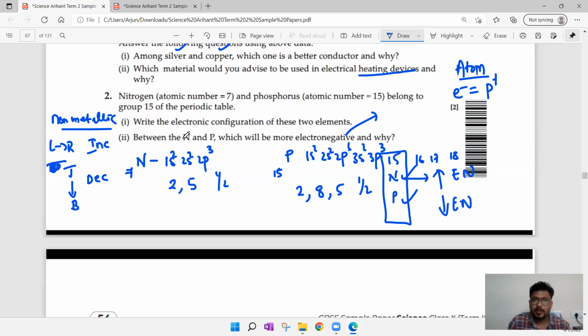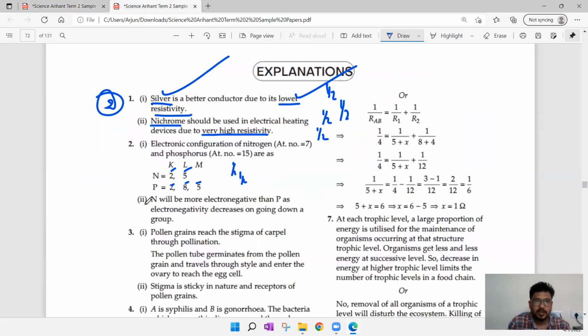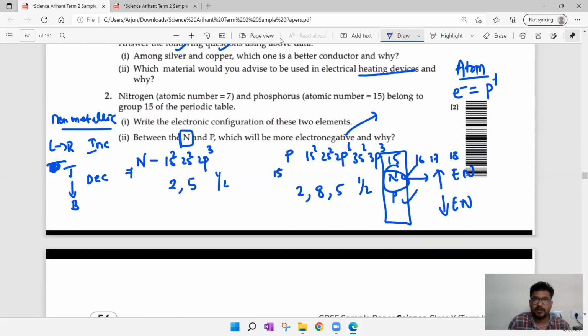So what they asked: between N and P, which will be more electronegative? Nitrogen will be more electronegative because nitrogen is on top. So here you can observe nitrogen will be more electronegative than P because electronegativity decreases on going down a group. While you are coming down, electronegative character will decrease. That is the explanation you have to write for the second question.